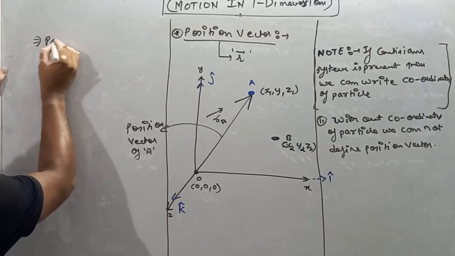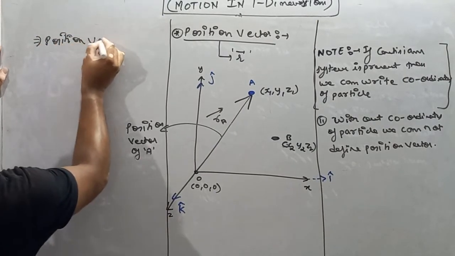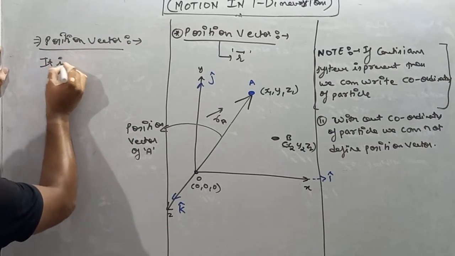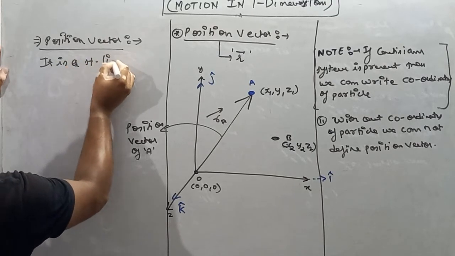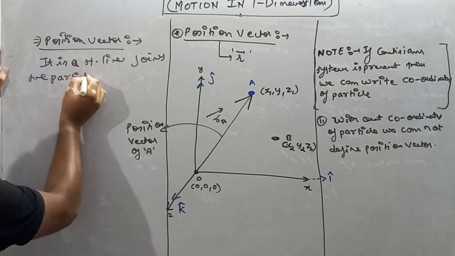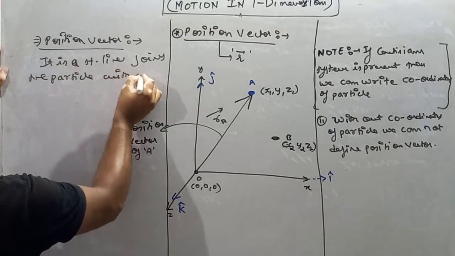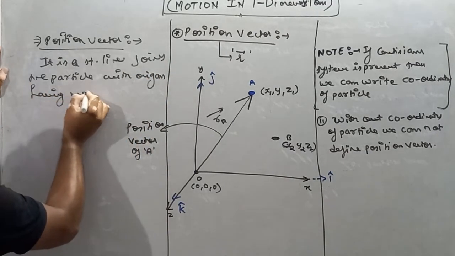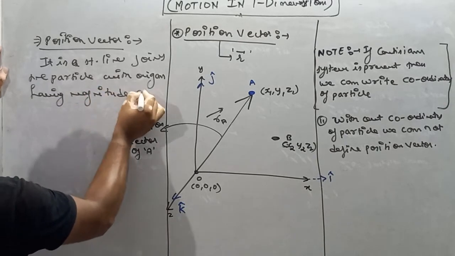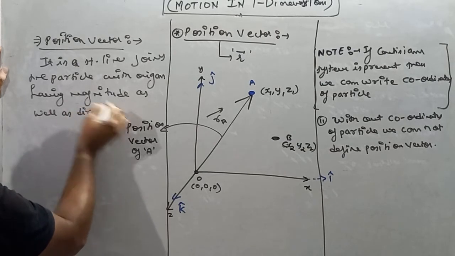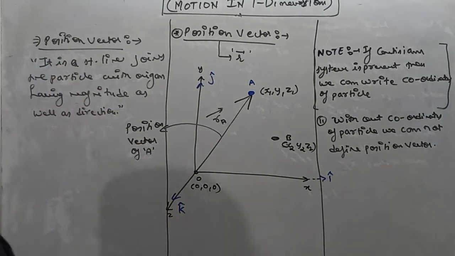I'll write the definition of position vector, my dear students. Position vector is a straight line that joins the particle with the origin, having magnitude as well as direction.